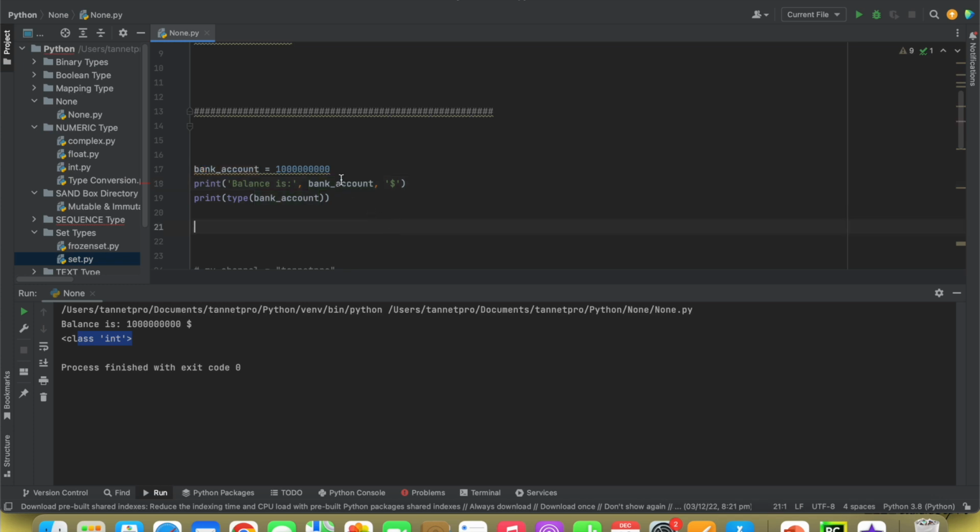Now the thing is, if I change the 1 billion number to None, what will happen? None. So your bank account is zero now, None. There is no value, right. So None, you can imagine the variable is like a container where there is no value, right. But still you want to keep this variable, so that's what you keep as None. So this is how you can treat None. None is nothing, but yes, a variable would be there.